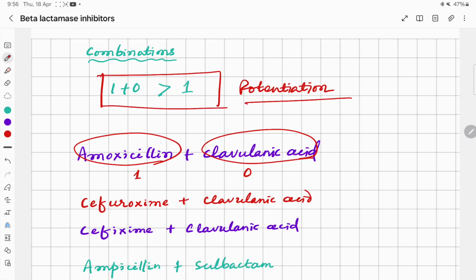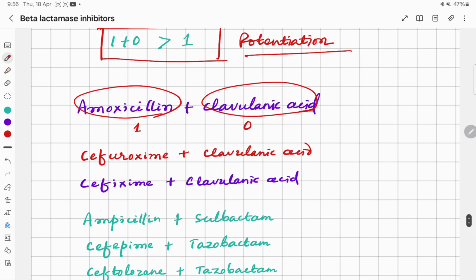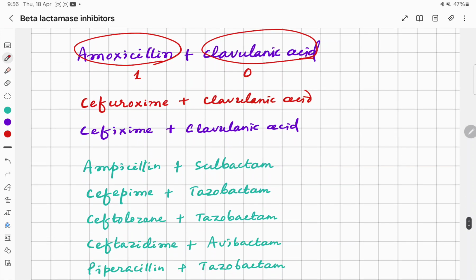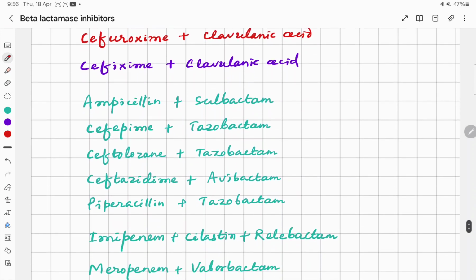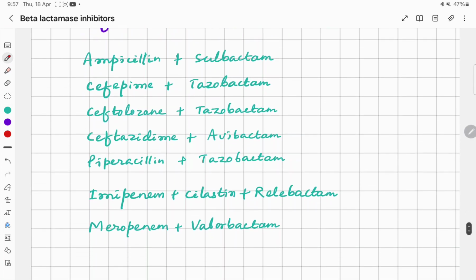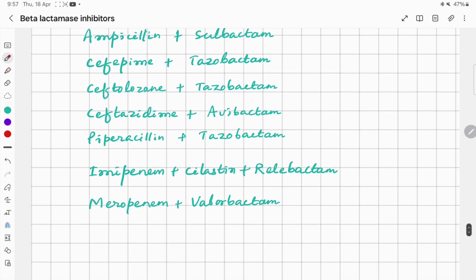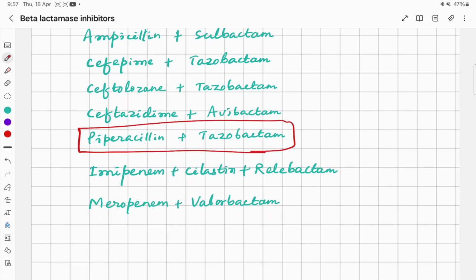Some more examples are cefuroxime plus clavulanic acid, cefixime plus clavulanic acid, ampicillin plus sulbactam, cefepime plus tazobactam, ceftolozane plus tazobactam, ceftazidime plus avibactam, and piperacillin plus tazobactam. This is the most commonly used combination nowadays.